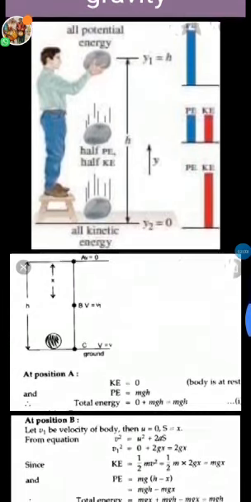Now at position B, when the body moves through a distance x from A to B, its final velocity becomes v1, or you can say v. Then at this point, the potential energy is mg(h minus x), because the height at B from the ground is h minus x. Now kinetic energy will be half mv square.